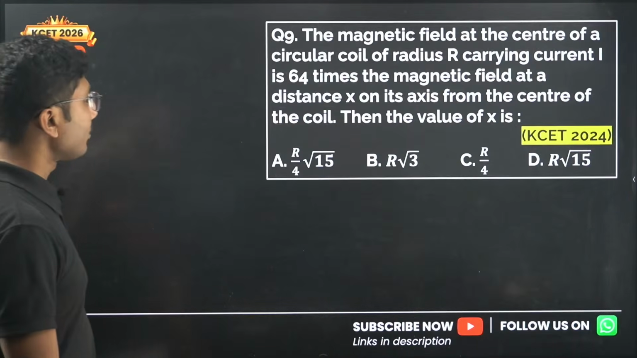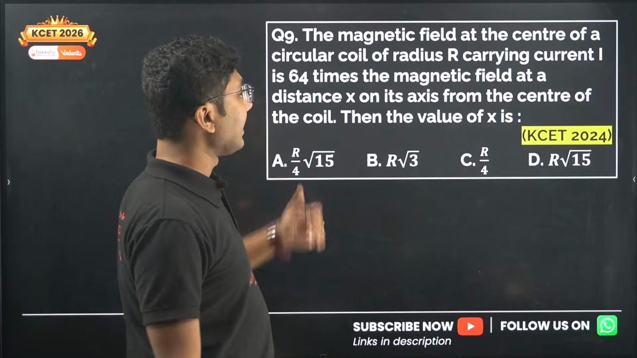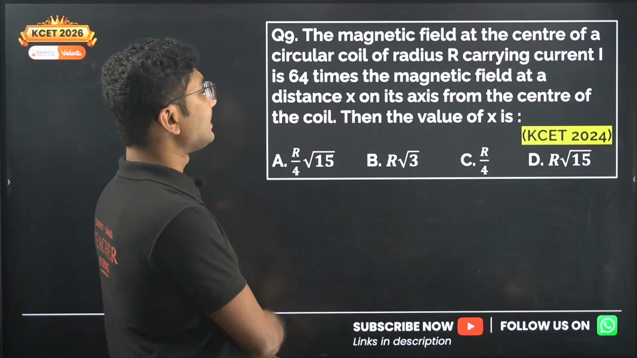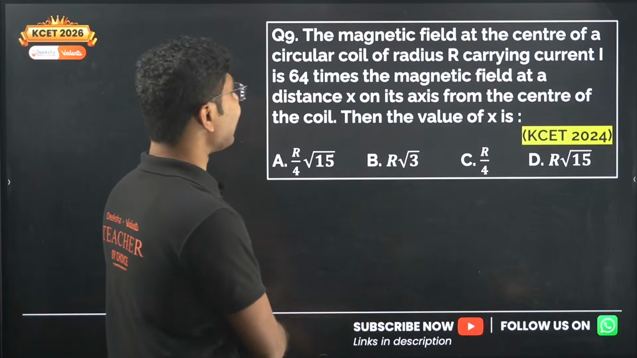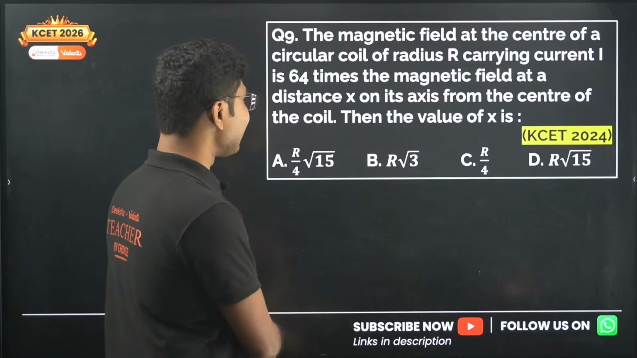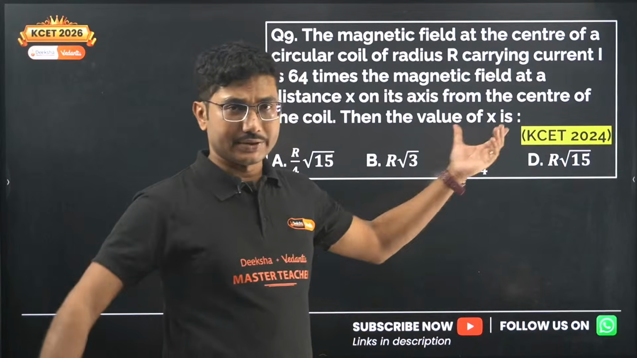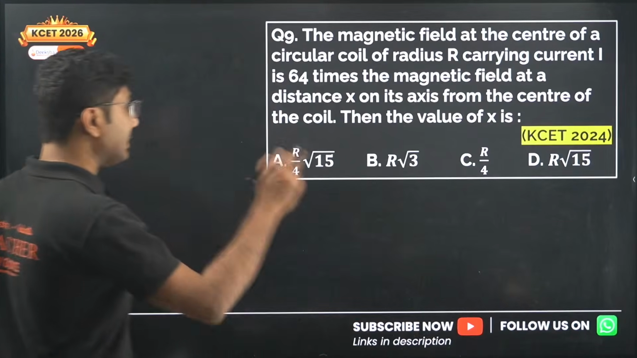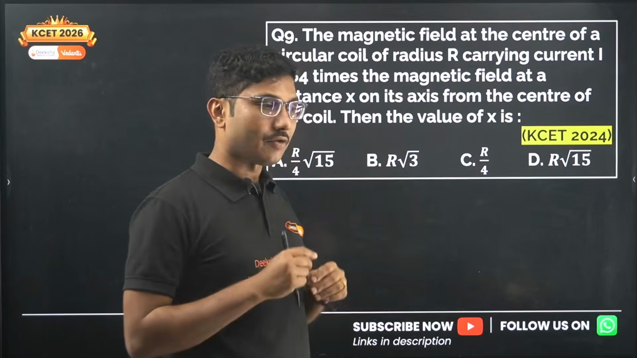Now let's move on to the next question. This is an easy question. The previous one was slightly difficult. Again we are in the year 2024. The magnetic field at the center of a circular coil of radius capital R carrying current I is 64 times the magnetic field at a distance x on its axis from the center of the coil, then the value of x is. So again this is a question based on the magnetic field at the center of a coil. In this year, 2 questions came from the formula for the magnetic field at the center of a coil.